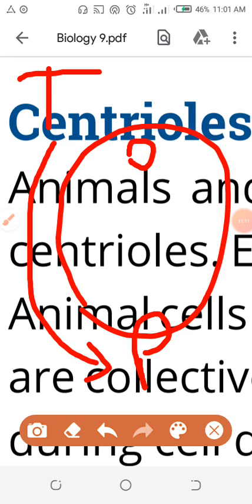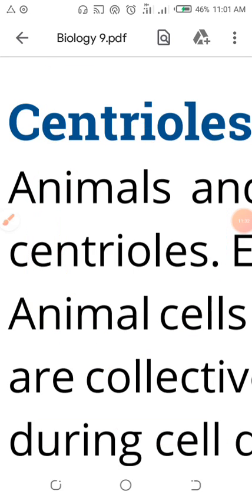So the centriole is composed of a polymer. What is the name of the polymer? Microtubule. What is the name of the monomer? Tubulin, T-U-B-U-L-I-N. What is the name of the large molecule? Polymer, a protein. What is the name of the small molecule? Tubulin. The tubulin combines to form the large molecule. Name the large molecule: polymer. So that is the way to form the polymer.